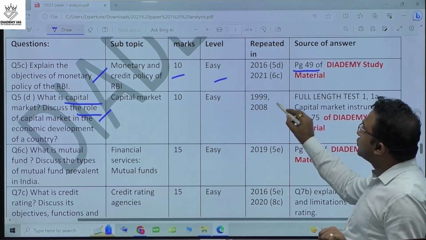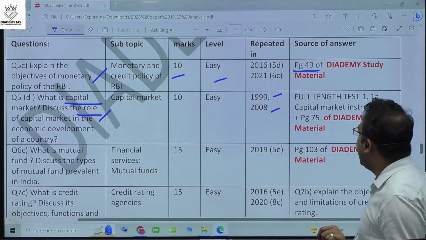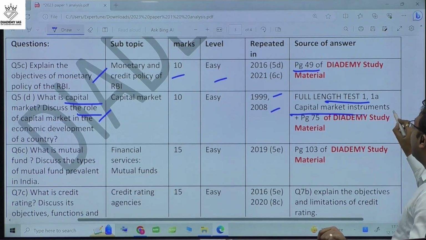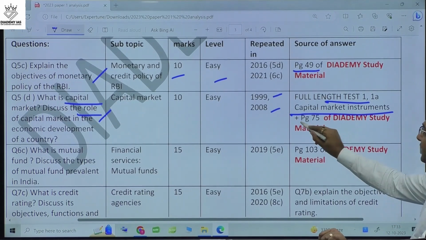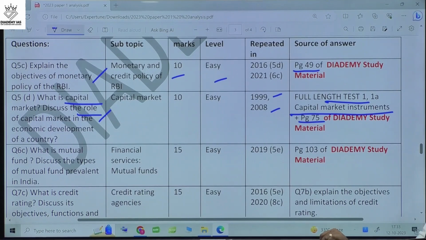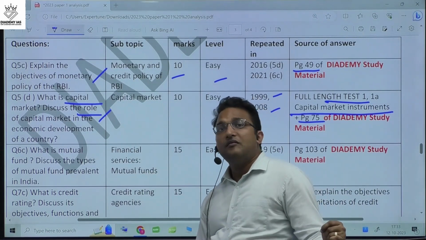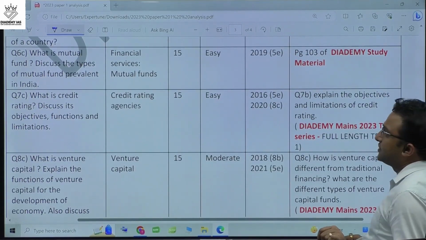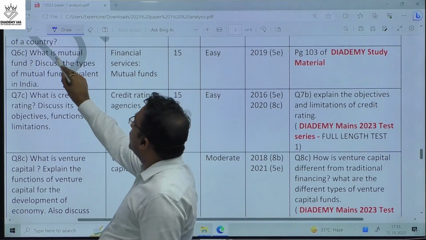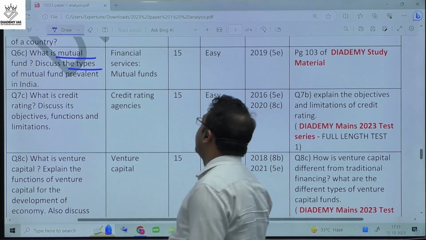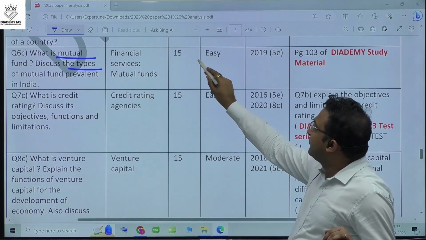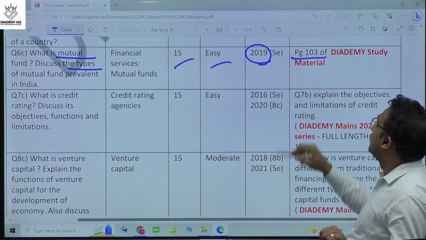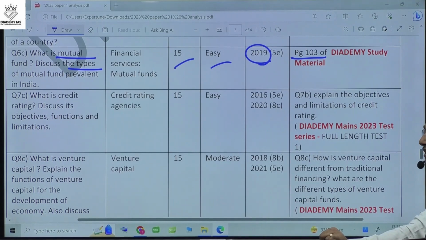This question was repeated from the previous year, and in full length test number 1 we had a question on capital market instruments, and on page number 75 of the material you can find the meaning and the role of the capital market. Next is question number 6C: what is a mutual fund? Discuss the various types of mutual funds. Again, this was a 15 marker easy question repeated from the 2019 theme, and this answer is available on page number 103 of the Diadem IAS study material.